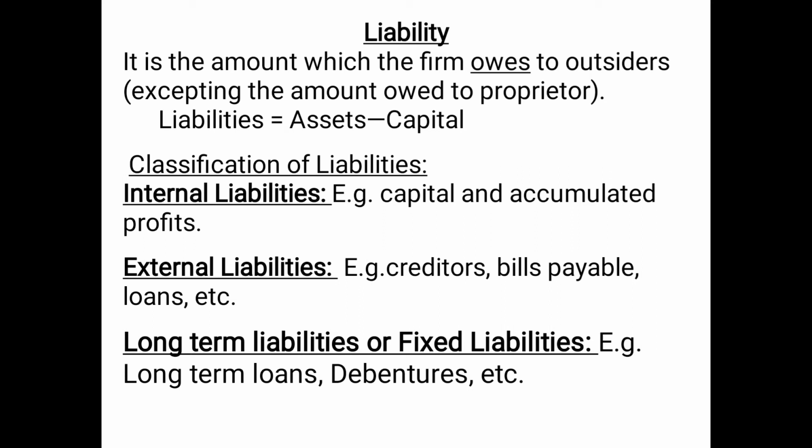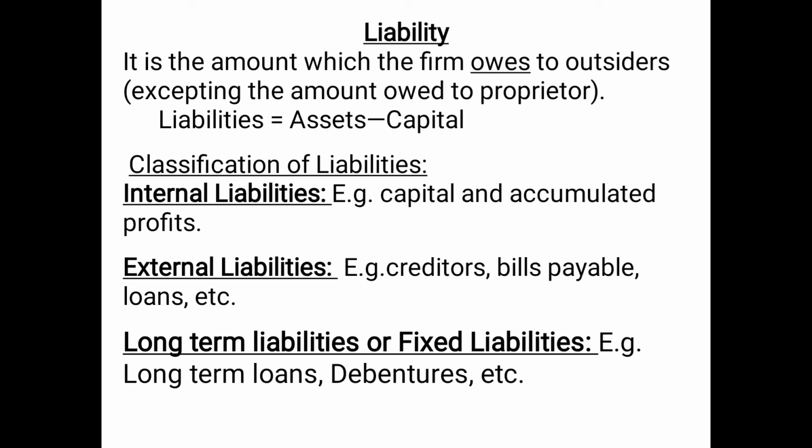returned to the owner. Then the second type of liability is external liabilities. It is just the opposite of internal liabilities. The word external means outside. So all those amounts which a business entity has to pay to the outsiders are known as external liabilities. For example, creditors, bills payable, loans, etc.